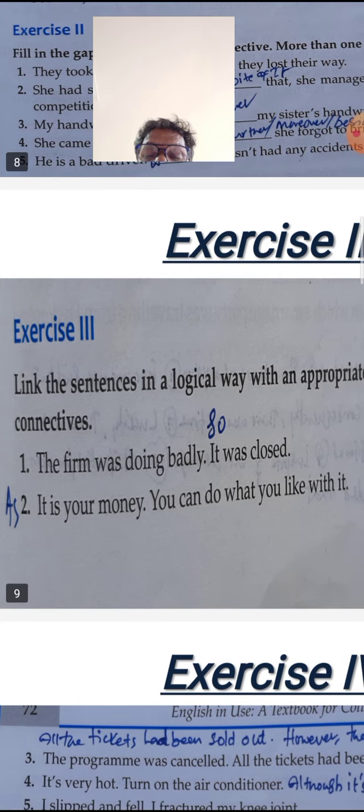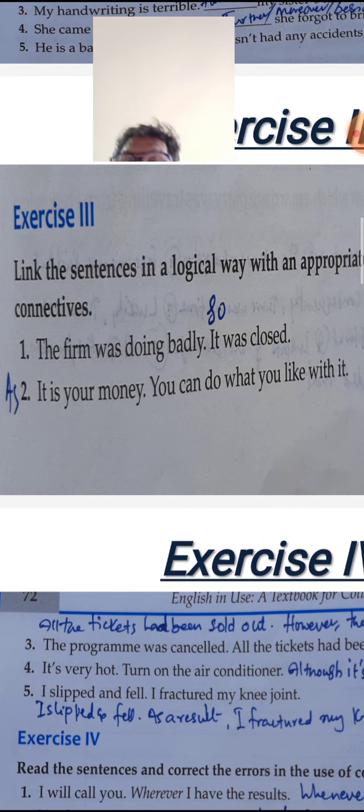And now, look at the third one. The program was cancelled, all the tickets had been sold out. All the tickets had been sold out, however, the program was cancelled. This should be the logical connective. Fourth one, it is very hot, turn on the air conditioner. Although it is not very hot, turn on the air conditioner.